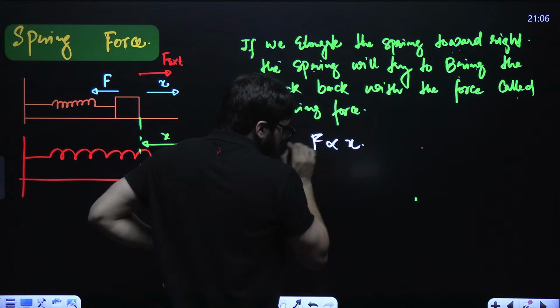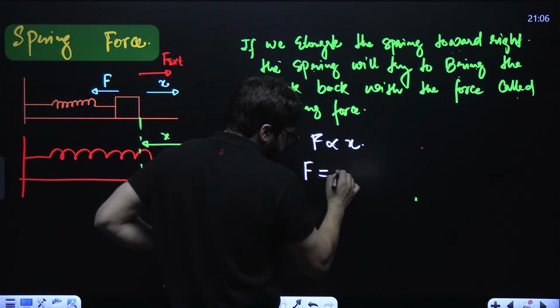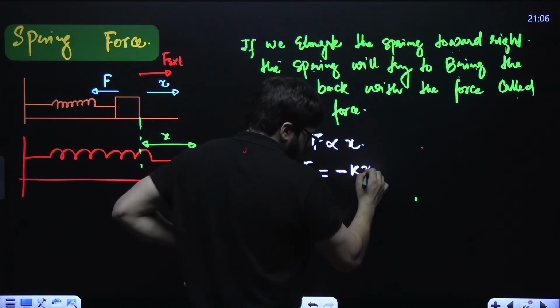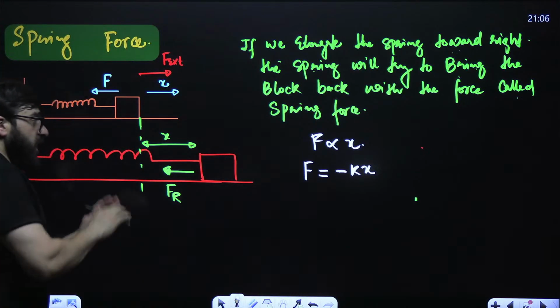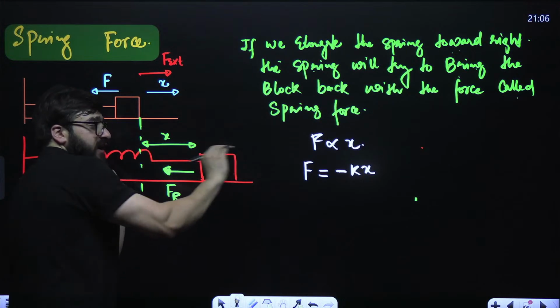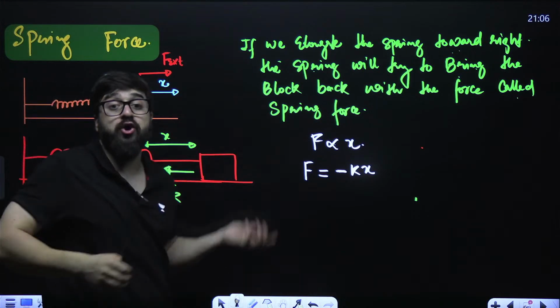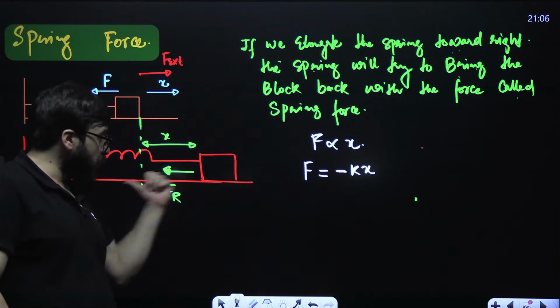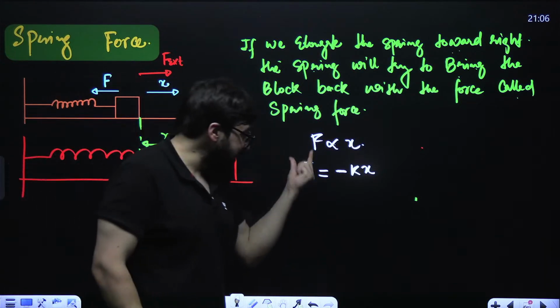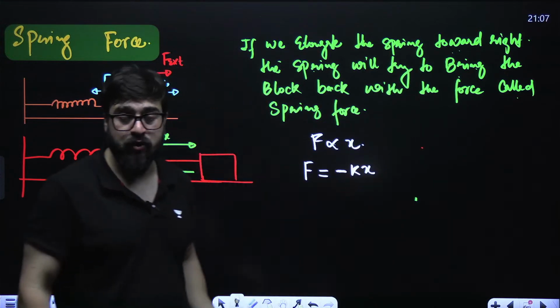And we replace this proportionality with a constant, so I'll write minus k times X. Sir, why this minus? This minus is because if you displace the block towards right, force will be opposite. Force will be towards left. That's why F is equal to minus k times X.